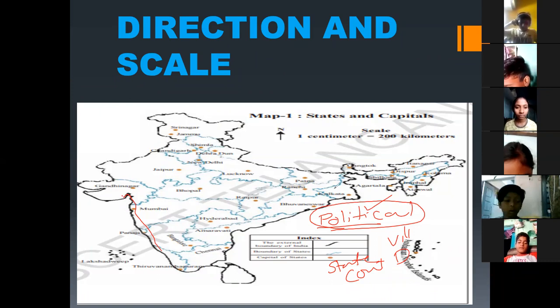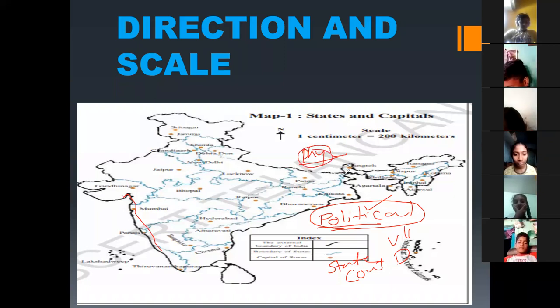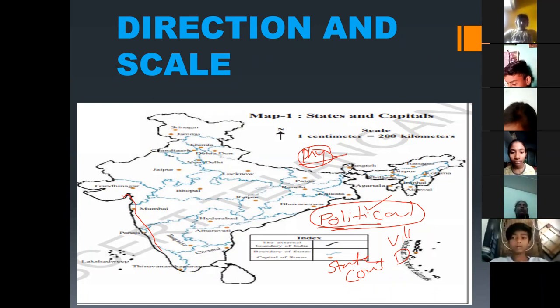The second map is the physical map. If any map describes the different physical conditions or relief features, those kinds of maps are called physical maps. We will explain later in detail. A physical map shows mountains, plains, and valleys. Such different relief features or physical features on the earth are described in the physical map. The third one is the thematic map.